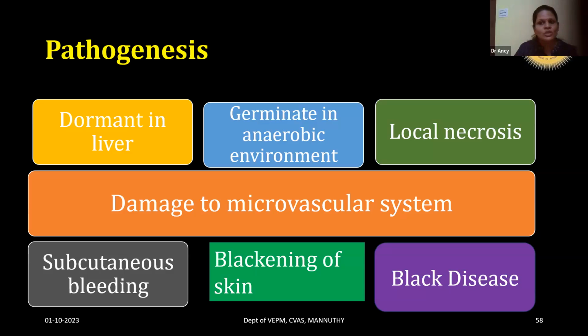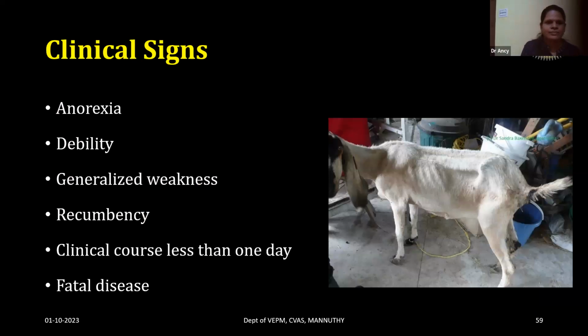So when there is damage to this microvascular system, there will be subcutaneous bleeding. And this subcutaneous bleeding will cause blackening of the skin. Hence, the disease is called black disease. So when the carcass is seen, it will have a whole black appearance because of the subcutaneous bleeding.